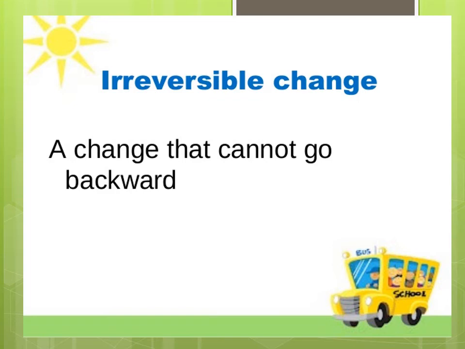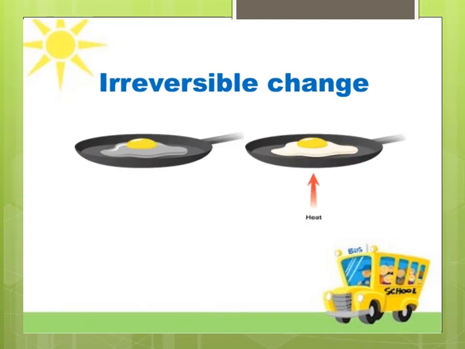For example, once milk is converted into curd, we cannot convert curd again into milk. So this is a kind of irreversible change. Here you can see another example of irreversible change. Once the egg has cooked, we cannot convert it back into a raw egg. We can also take the example of a seed converted into a plant. We cannot convert this plant again into a seed. So this is also a kind of irreversible change.